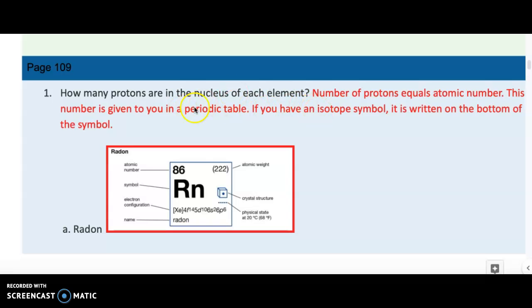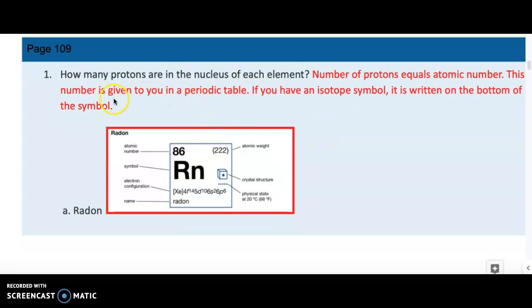How many protons, on page 109, we're starting with the structure of each nucleus. So you know that the nucleus consists of protons and neutrons, and there are also electrons that are located outside of the nucleus, surrounding the nucleus. These are the components of each element.